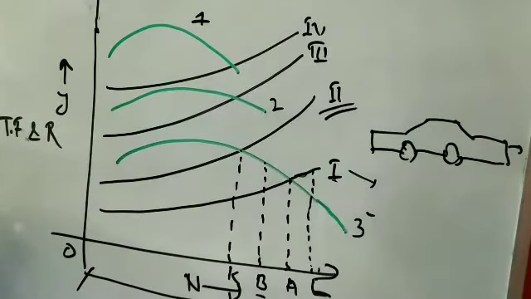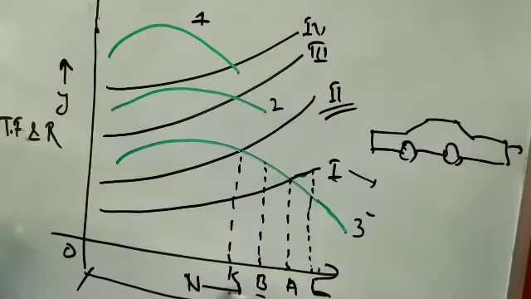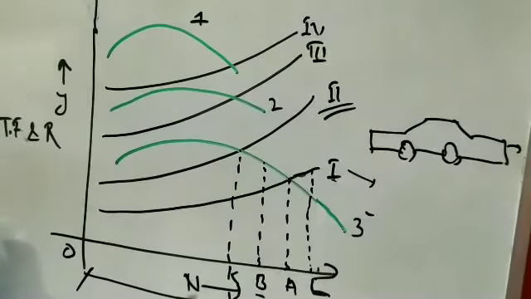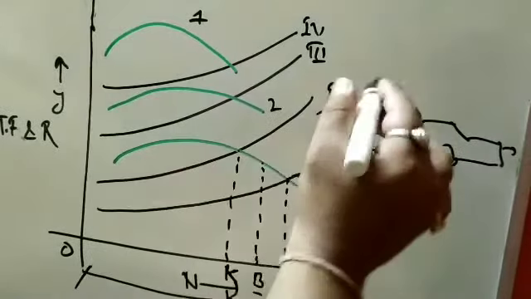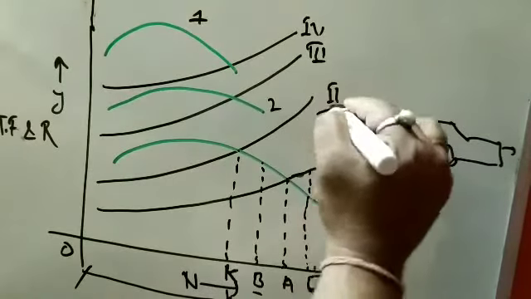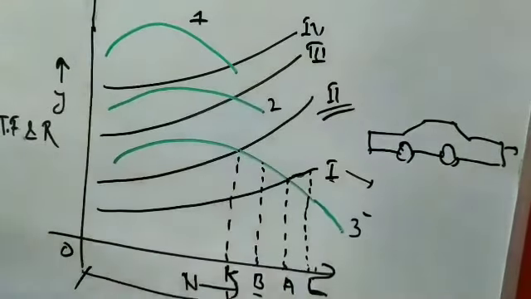That means OK is much lower than OA. So this is the minimal speed required to overcome the total resistance force for the gradient 2 type of road.